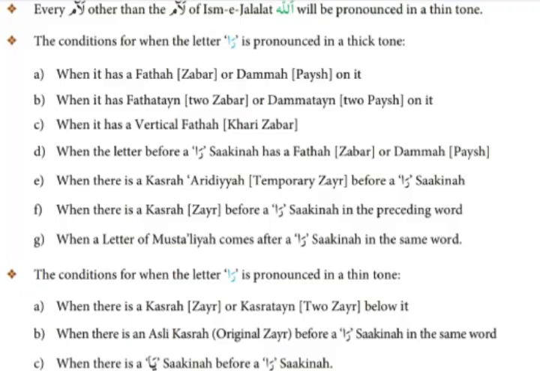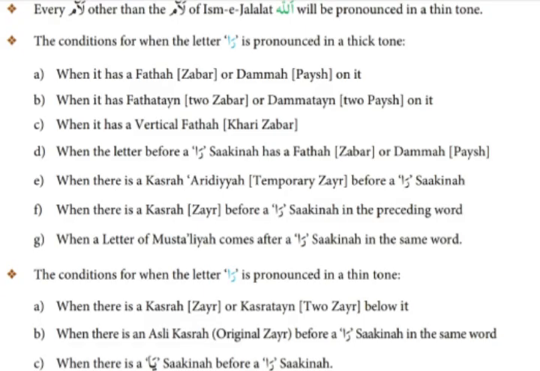with thick tone. When the letter before a Ra sakina has a zabar or pesh, if the letter Ra has jazm on it, if the letter Ra is sakin and before Ra sakin zabar or pesh comes, so you have to read Ra sakin with thick tone.